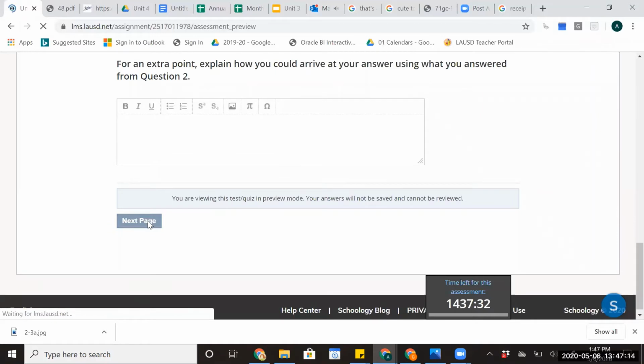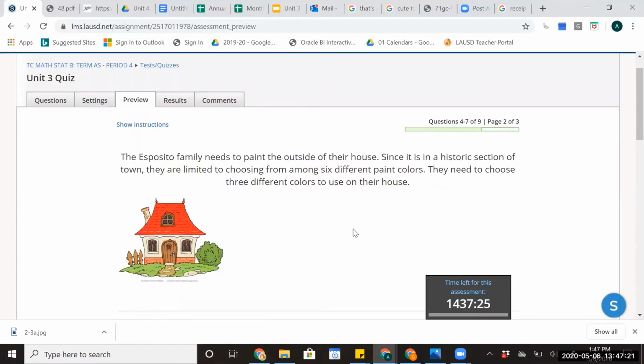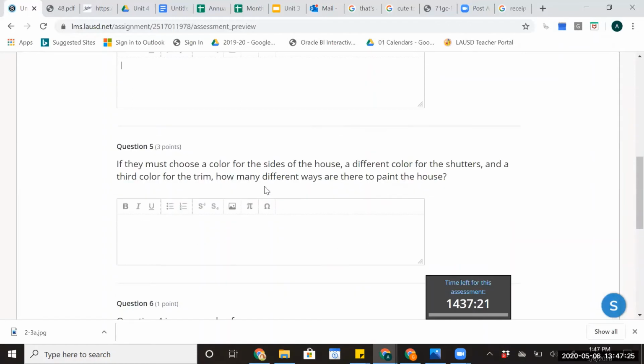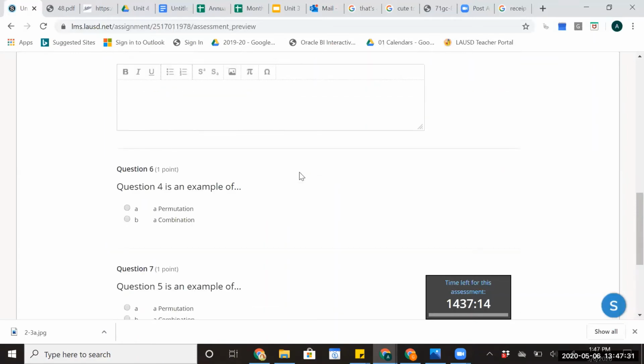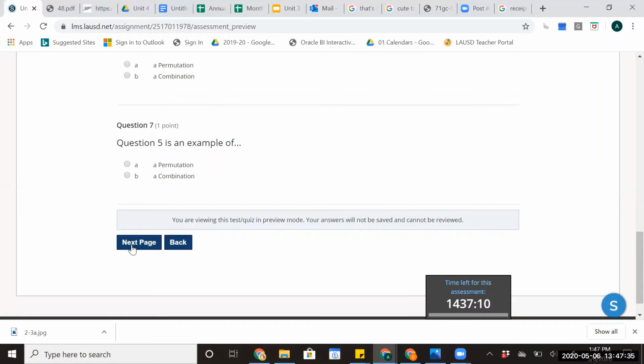When you're done, you'll go on to the next page and you'll have a new scenario about the Esposito family who is trying to paint their house. What happens if we want a different color for the house body, the shutters, and then the trim? We're going to decide which ones are permutations and combinations. So that's the multiple choice happening there.